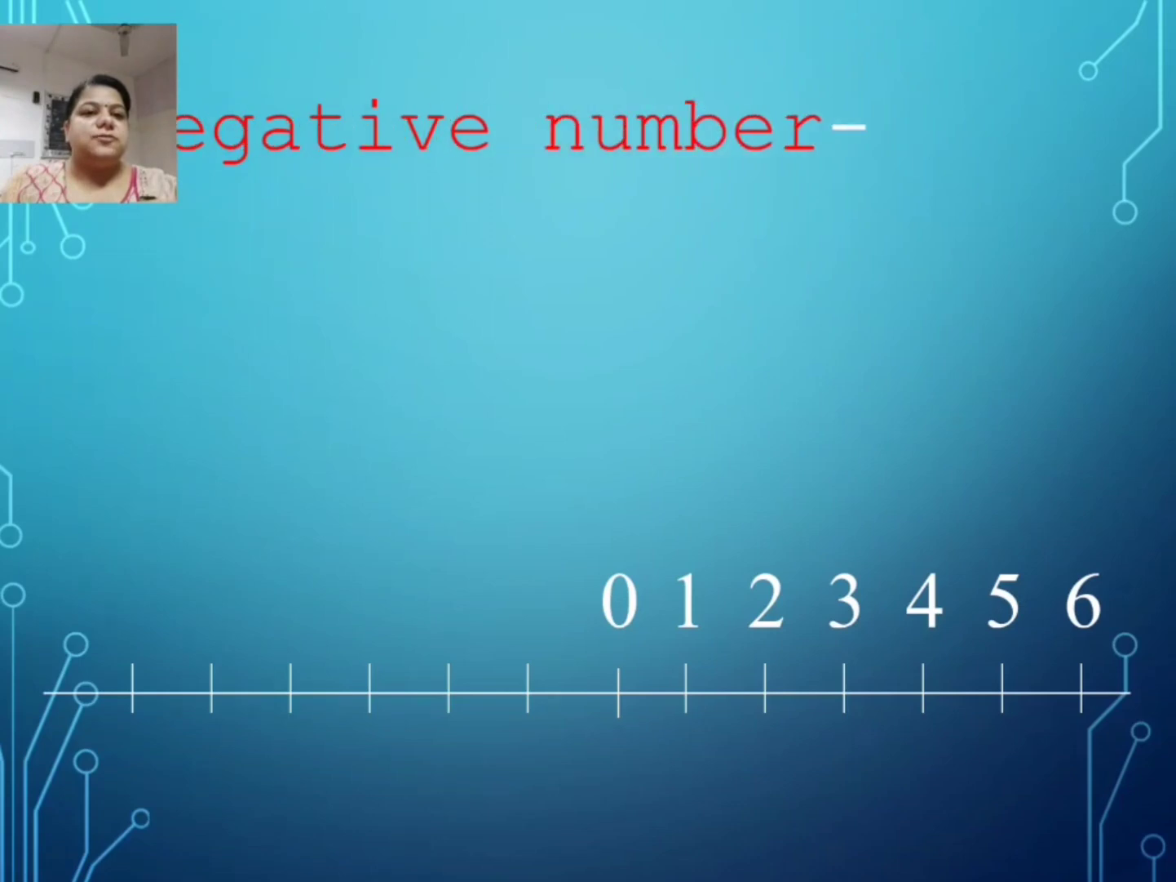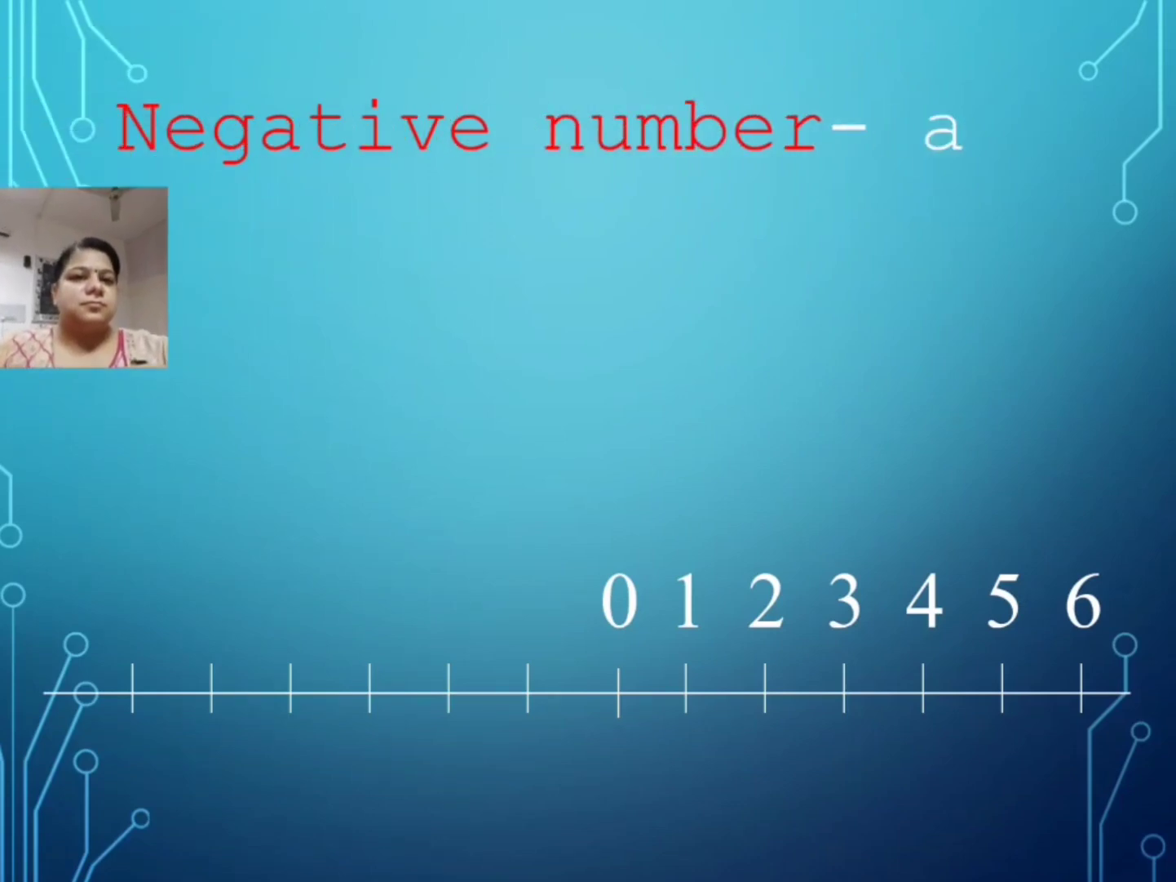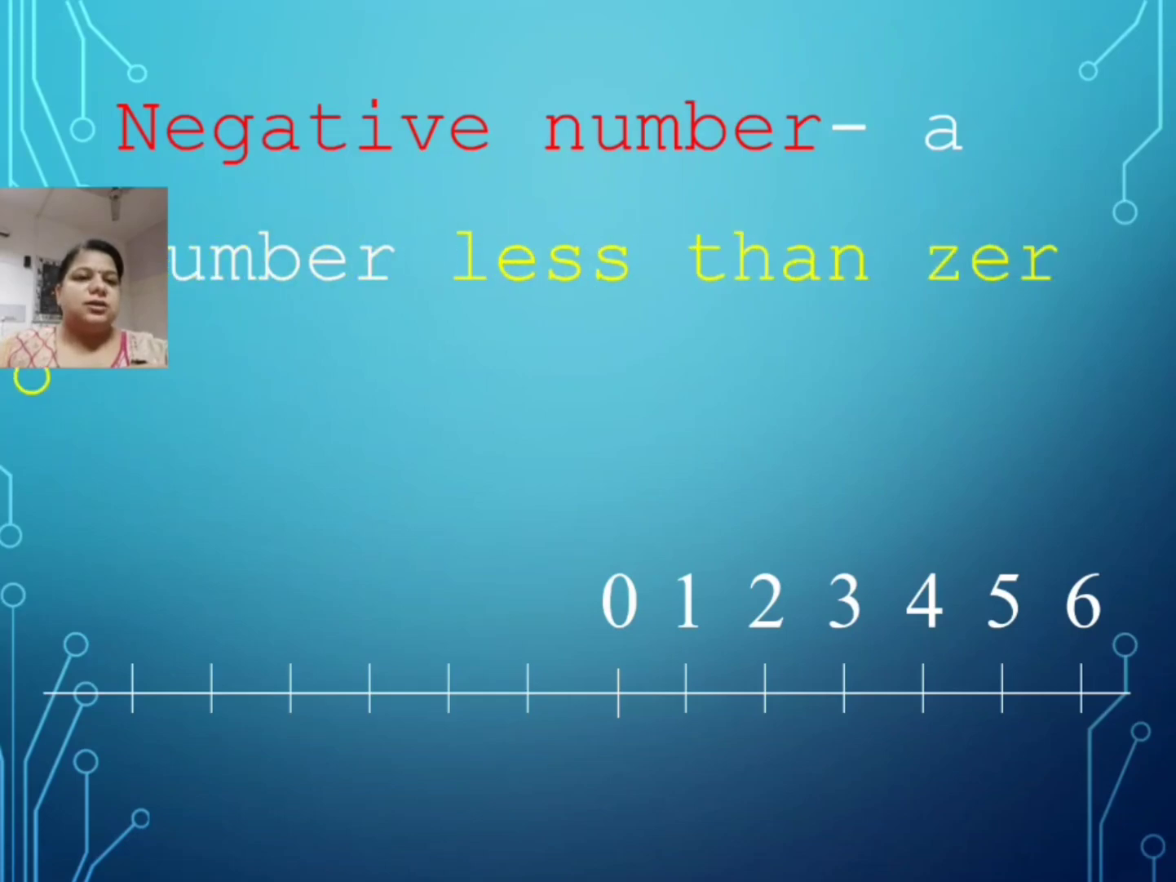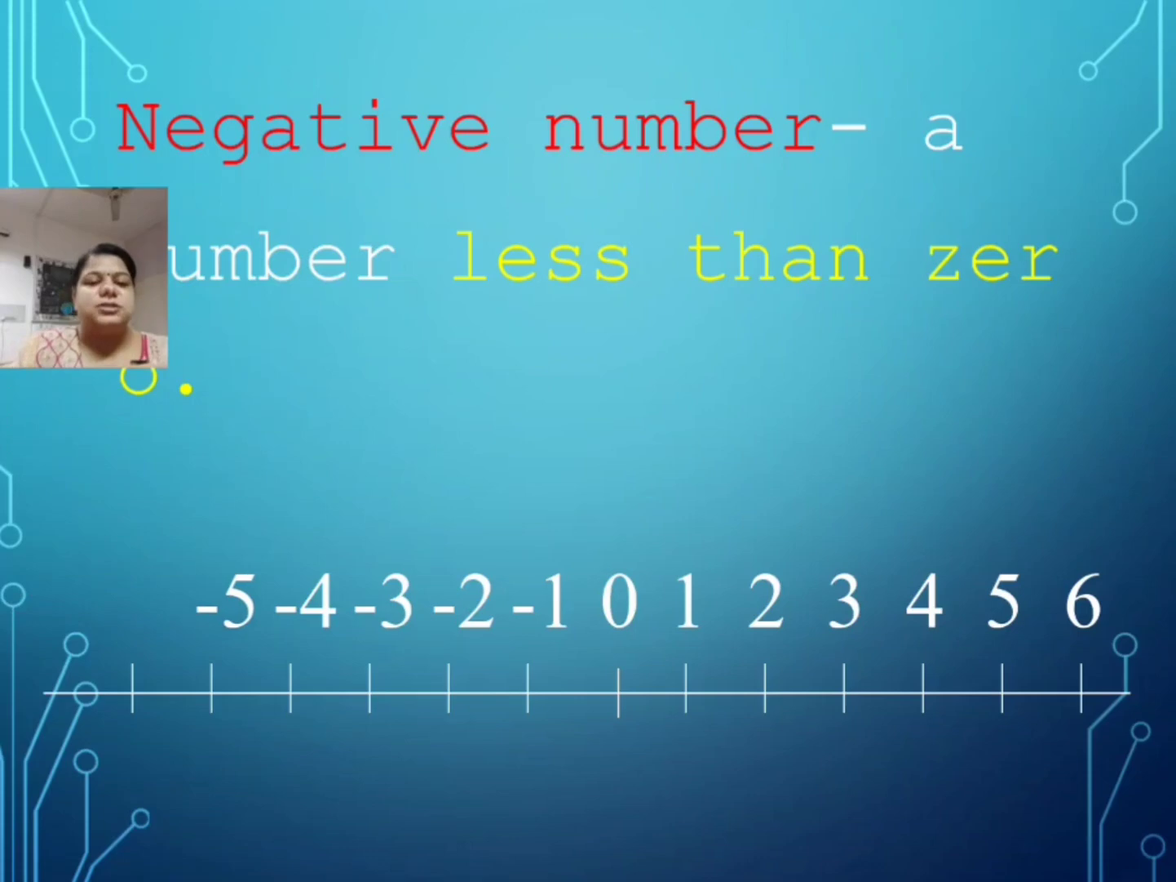And similarly, if we have to draw a negative number, you can check a negative number is a number which is less than 0. To the left side of 0 we will draw, first point will be minus 1, then minus 2, then minus 3. This is how we represent negative numbers on the number line. This is how we represent integers on the number line, right?